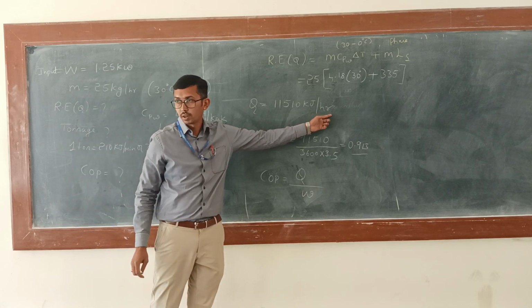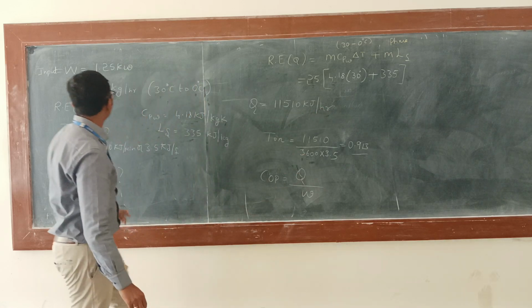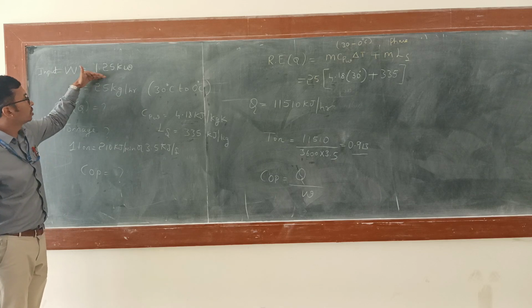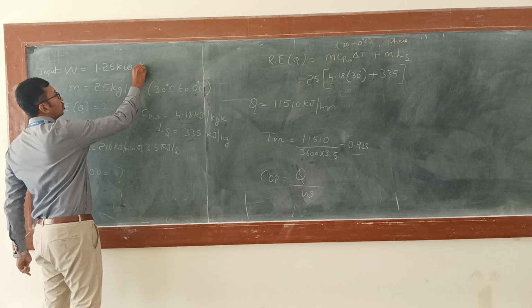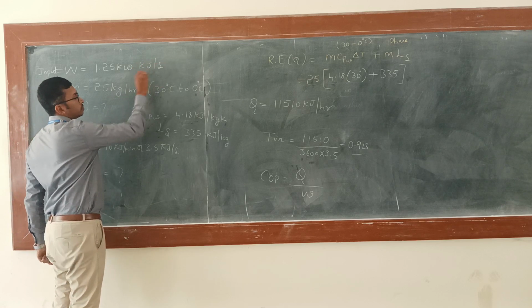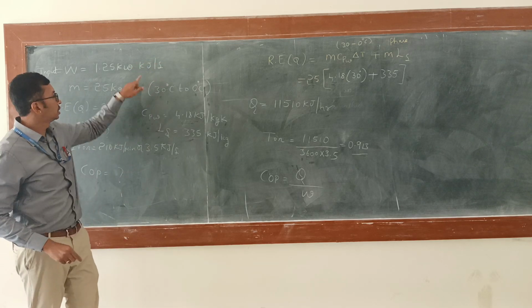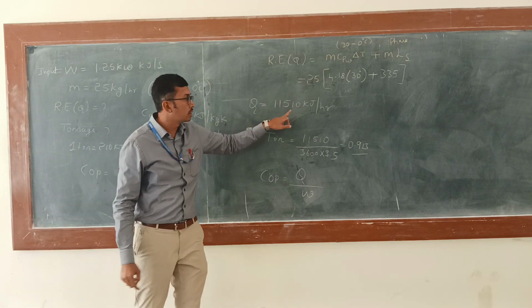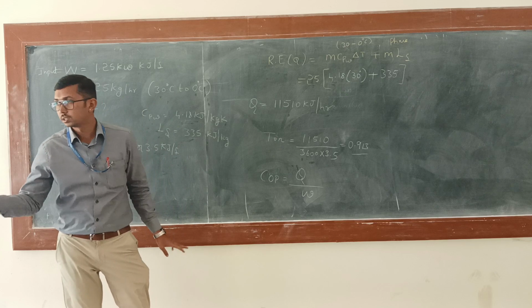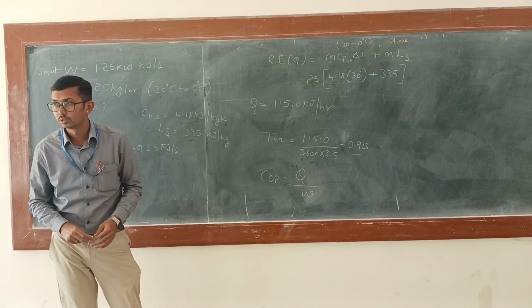Kilojoule per hour. What is the unit of W here? 1.25, so that means it is kilojoule per second. Either you have to convert this to kilojoule per hour, or you have to convert that to kilojoule per second. Which one are you going to do?